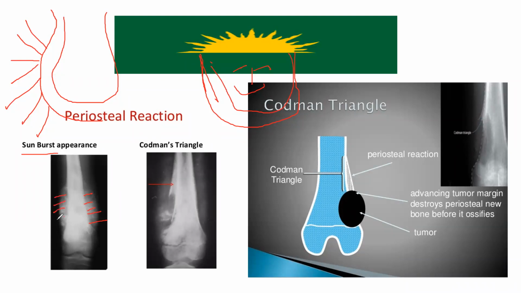These are the periosteal reaction. New bone forms from the periosteum. There is also the triangle. Normally this is the cortex of the bone, and from here the periosteum elevates. The triangle that forms is known as Codman's triangle. So because of bone formation, two things happen in this tumor: one is Codman's triangle, and there is the sun ray appearance.